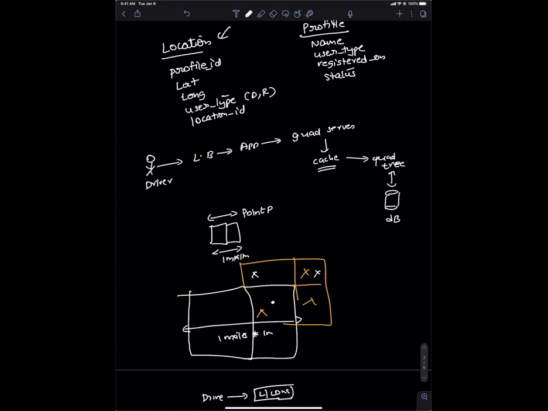In this case, it could be 1 mile, it could be 10 miles, it could be 100 miles. Given 1 mile, that means my quadtree range will be, instead of 1 meter, like 1 mile. And now I look, here is the location of the current rider, give me all the ones who are nearby, and I will get that information. This is going to be updating all the time. But for a given driver location, at this second, here are all the drivers who are nearby to you. And that way you will get all the information.